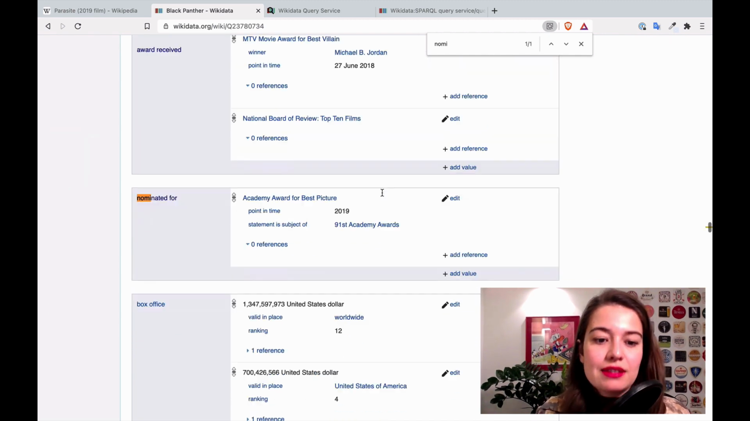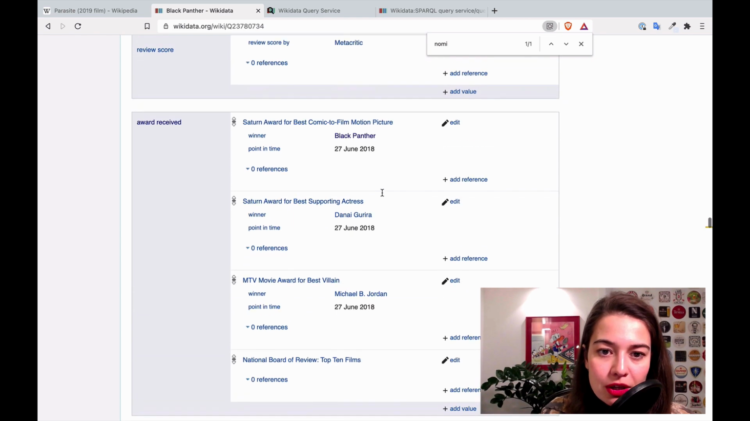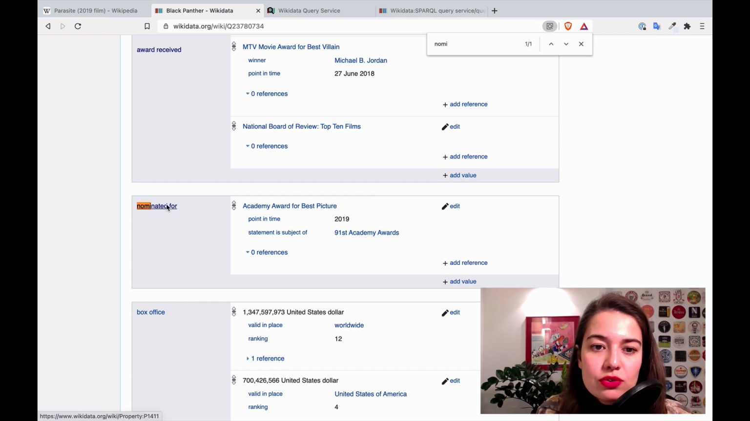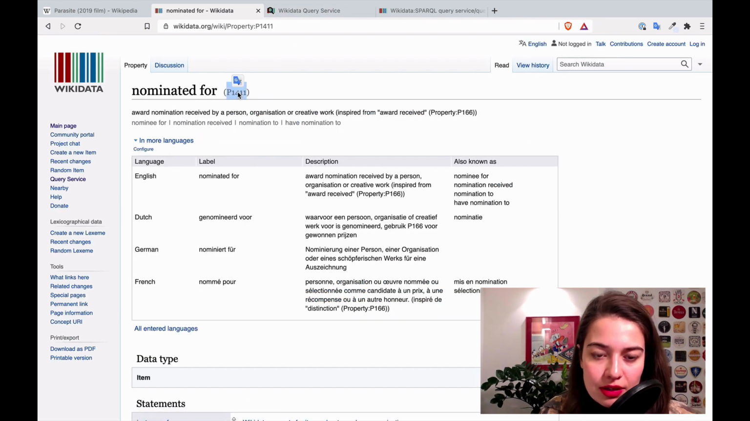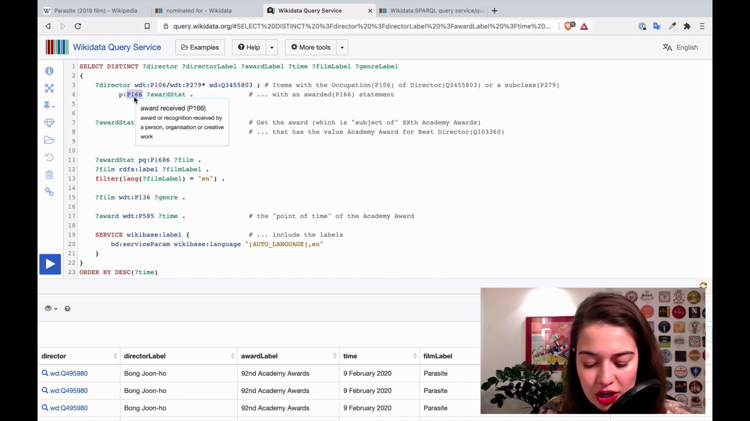Nominated. Yes. So apparently it got nominated for Academy Award for Best Picture. I don't know if it didn't get it. In 2019. Oh, right. So then the only change I need to do is to change the values where I had award received as a property, to nominated for. I need to get the ID of nominated for, which is this apparently. So I take this and then I change this one.